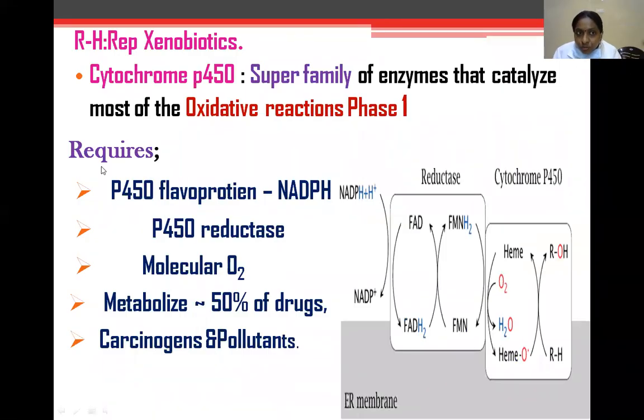Requirements of cytochrome P450. P450 flavoprotein, NADPH dependent reaction. These reactions we can see in the electron transport chain. Here FAD is converted into FADH2, FMN to FMNH2, in the presence of cytochrome P450 reductase and with a requirement of molecular oxygen. It metabolizes 50% of drugs, carcinogens, and pollutants. Cytochrome P450 is a superfamily of enzymes that catalyzes most of the oxidative reactions of phase one.